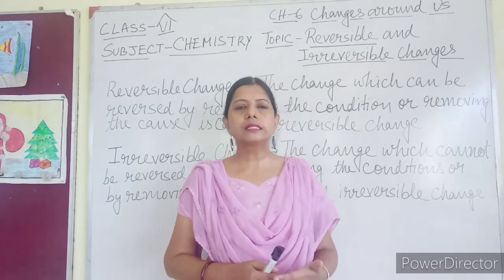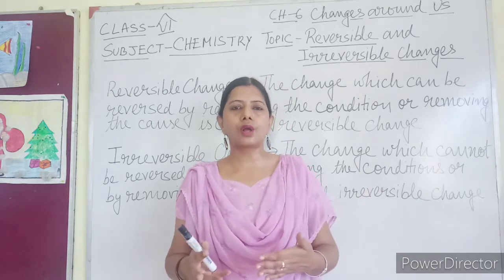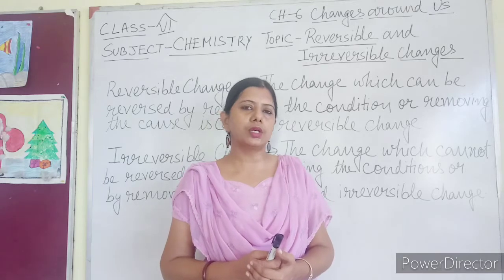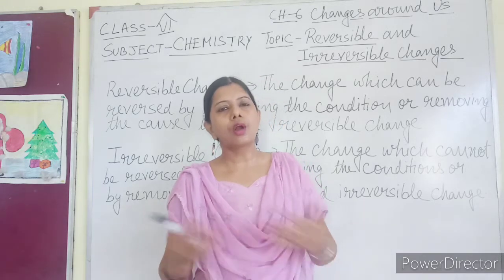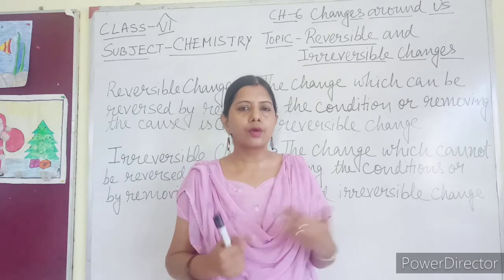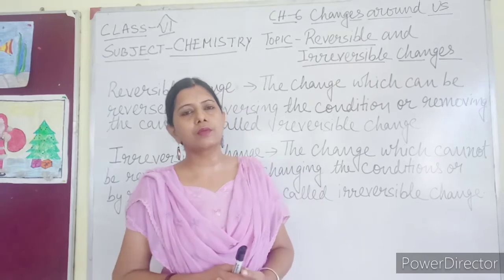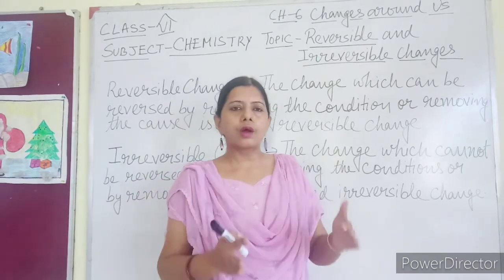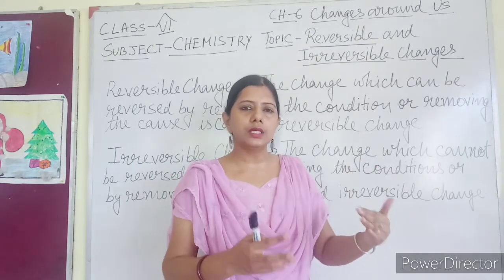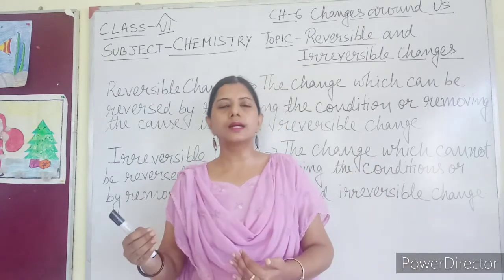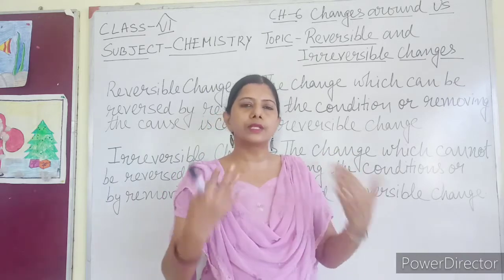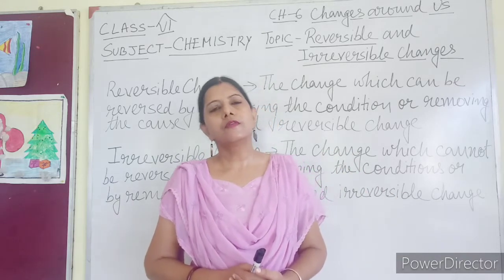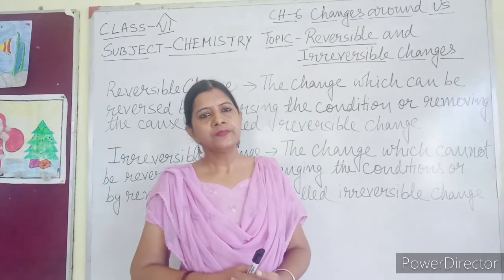So a reversible change can be brought by changing the condition or by removing the cause. I hope you have understood what I am going to say. For a reversible change, either you have to remove the condition or you have to remove the cause which was responsible for that kind of change.